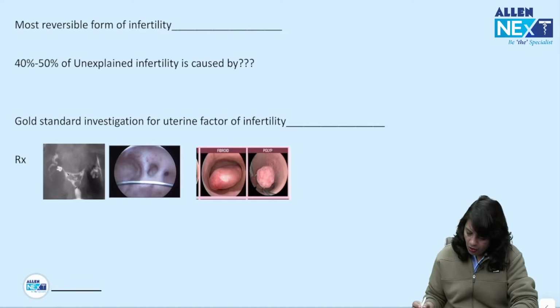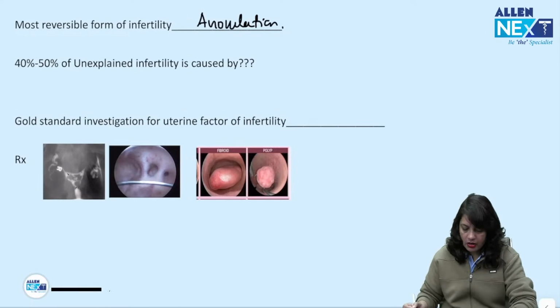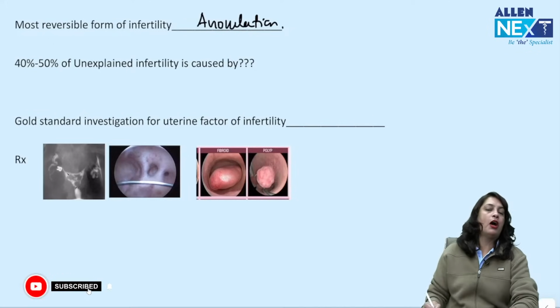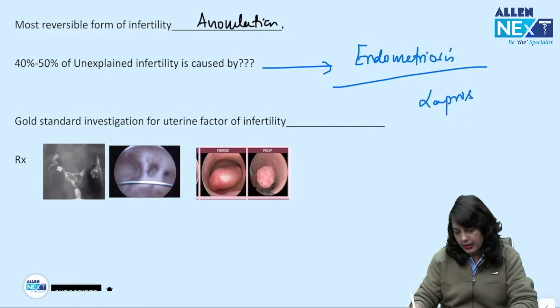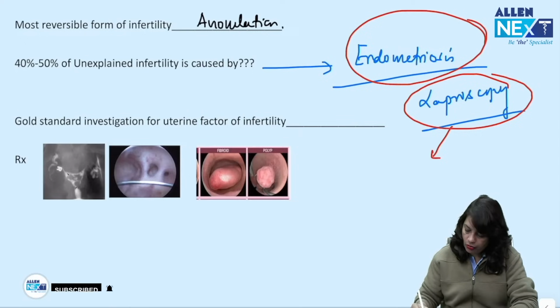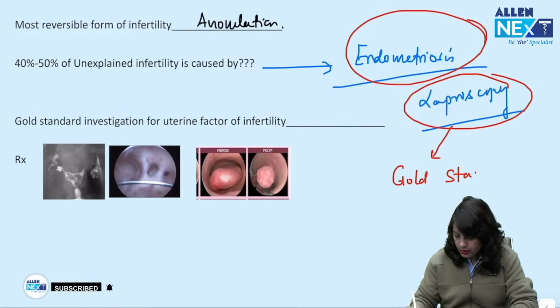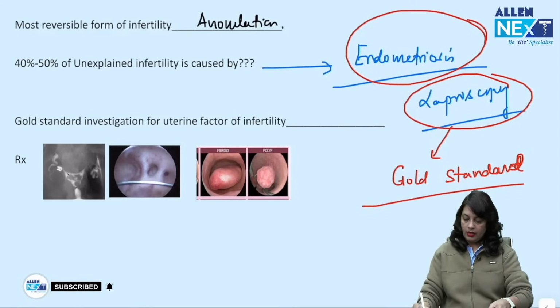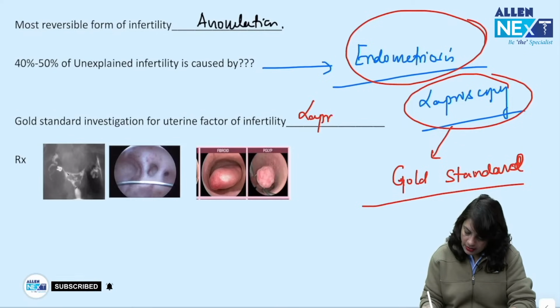So the most reversible form of infertility is anovulation, as I have already mentioned. In 40 to 50% of unexplained infertility, the cause is endometriosis. So laparoscopy remains the gold standard investigation, because we want to rule out endometriosis. So that is the gold standard investigation for endometriosis.